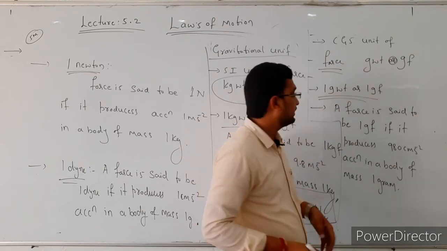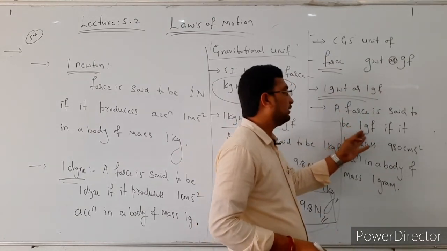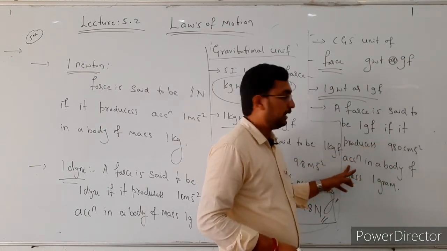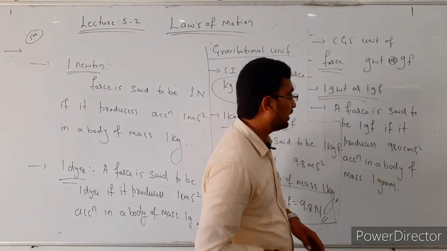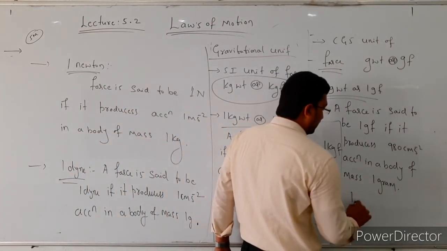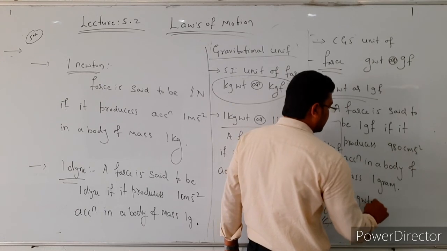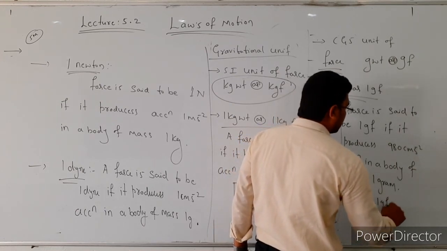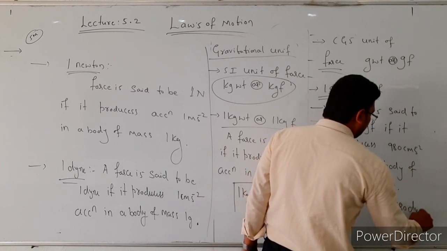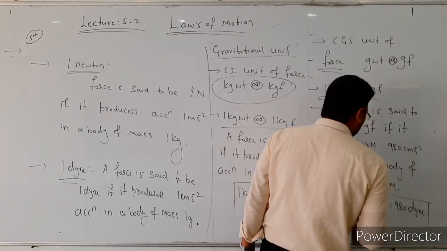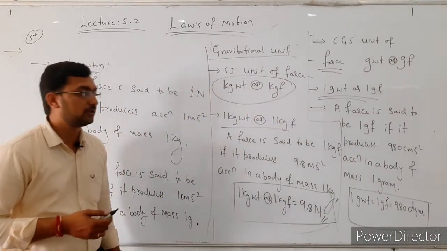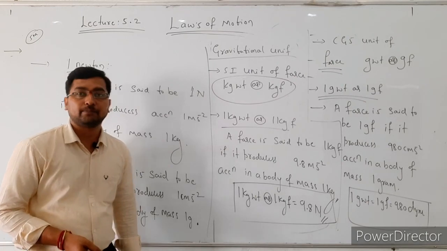So 1 gram weight, that is, 1 gram force, is equal to 980 dyne. This is the relation between 1 gram force and dyne.